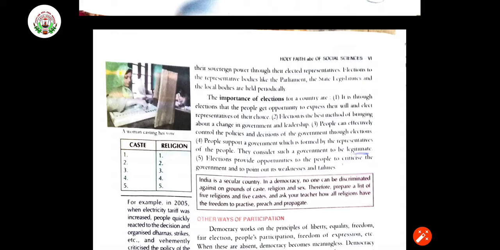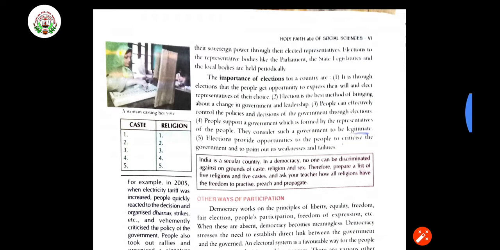They are held from time to time for all these places, like Parliament and the state legislative assemblies in the state. Then, the importance of election for a country, what is it? It is through election that people get the opportunity to express their will and elect representatives of their choice, right? According to our choice, we are going to elect the people.